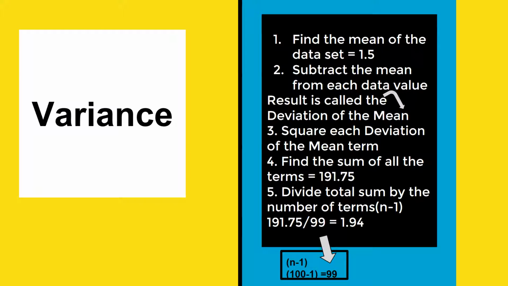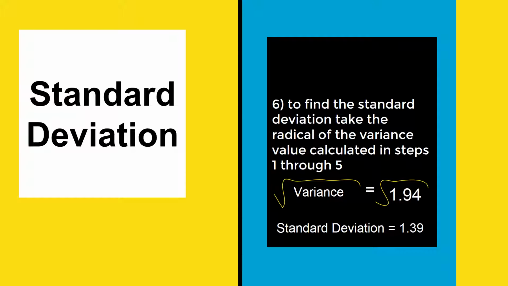Variance: to find variance, we find the mean of the data set, which is 1.5. Then you subtract the mean from each data value, and that result is called the deviation from the mean. Then you square each deviation from the mean term, and then you find the sum of all terms, which is 191.75. And you divide the total sum by the number of terms, n minus 1, and 191.75 divided by 99 is 1.94. The standard deviation is found by taking the variance value, which is 1.94, and taking the square root of that, which is 1.39.